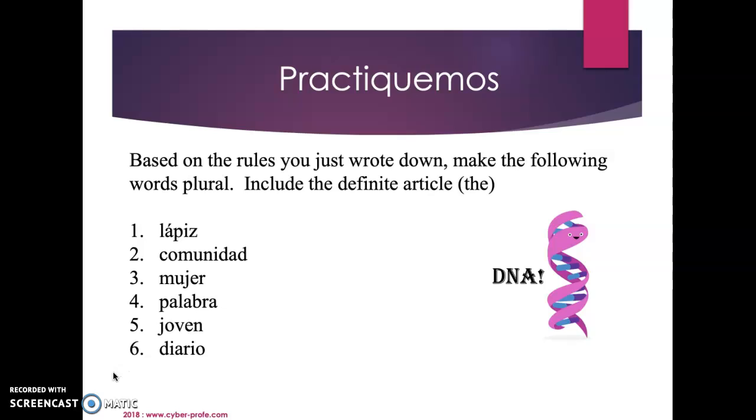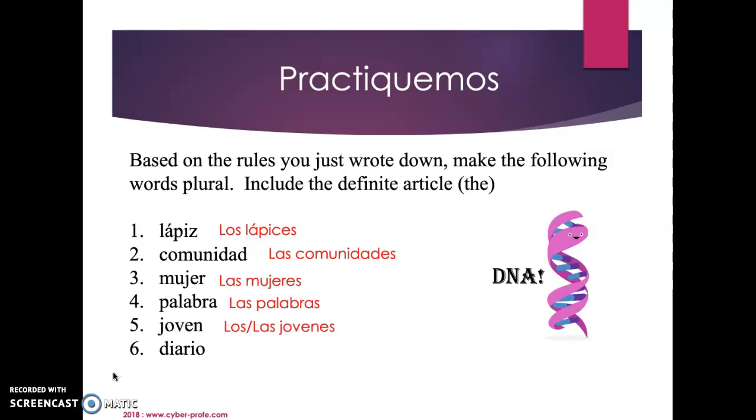So our answers, lápiz goes to los lápices, comunidad, las comunidades, mujer is las mujeres, palabra goes to las palabras, joven goes to los or las jóvenes, remember this one, the gender can vary, and diario goes to los diarios.